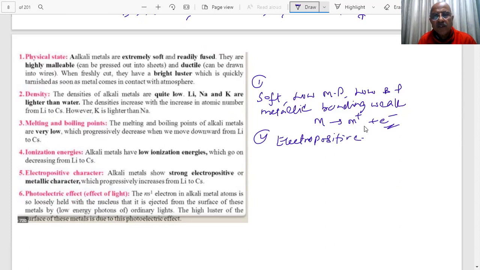You know about this. And what is the photoelectric effect? We have told you, student, when light energy falls on them, they will emit electrons, and there is a loss of electron because there is a loosely bound electron, student. So they can produce electricity when you pass light energy, and they are used as photoelectric cells. Cesium has been used for that purpose.